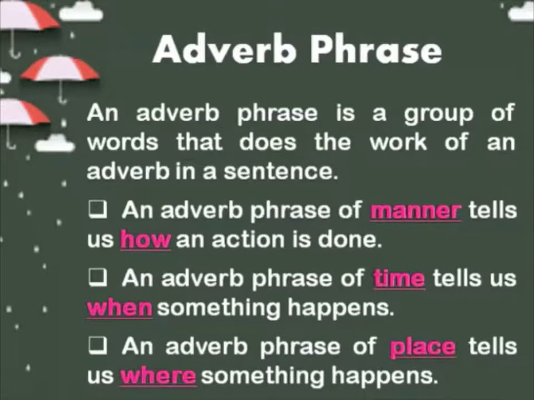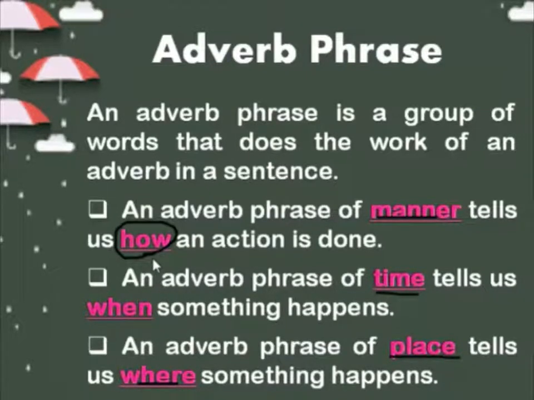The adverb phrase of manner: when you ask how an action happened, it explains the adverb phrase of manner. An adverb phrase of time explains when something happened. And an adverb phrase of place tells us where something happened.